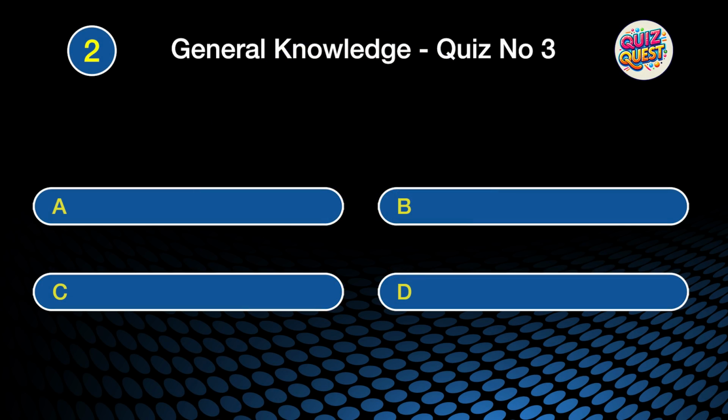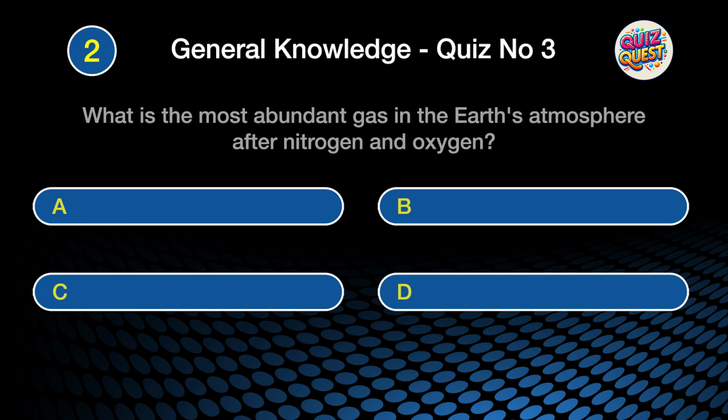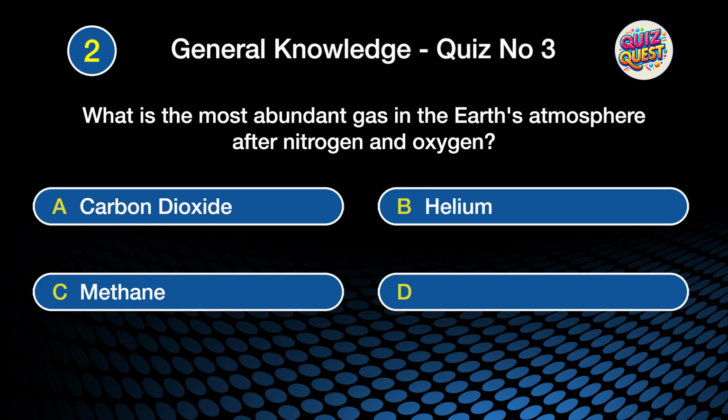Question 2. What is the most abundant gas in the Earth's atmosphere after nitrogen and oxygen? Is it A. carbon dioxide, B. helium, C. methane, or D. argon?